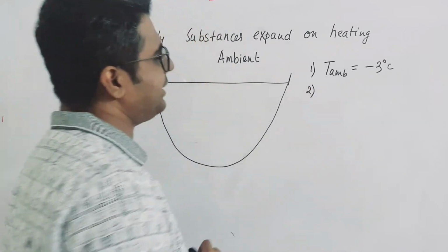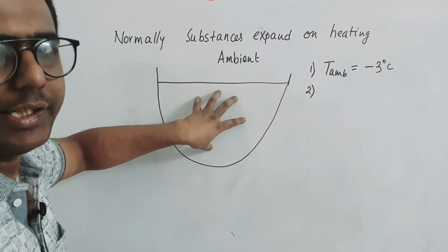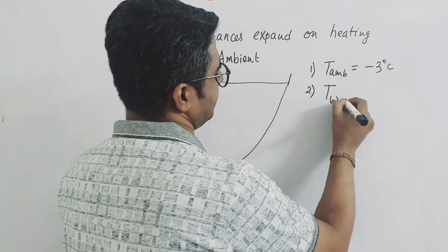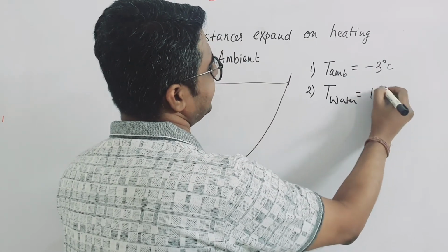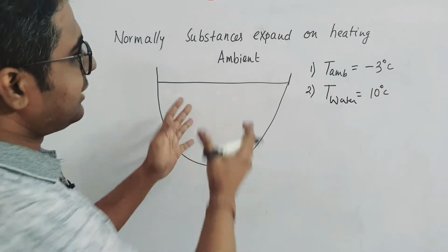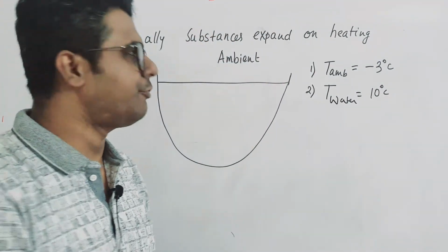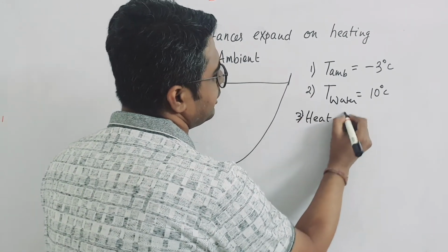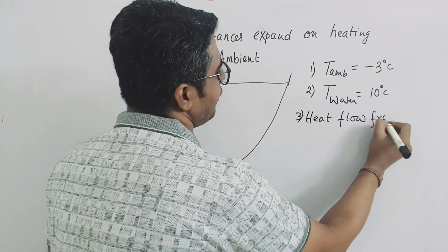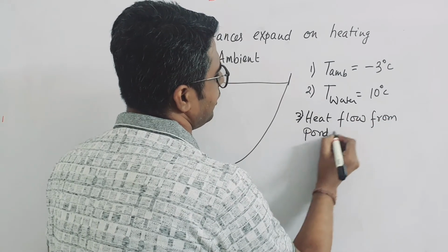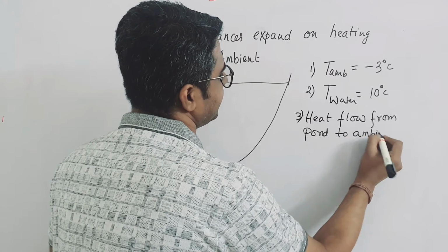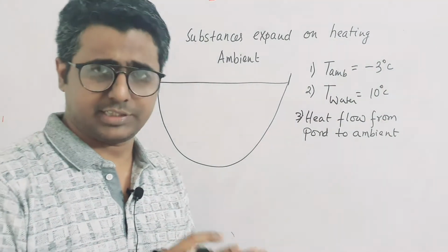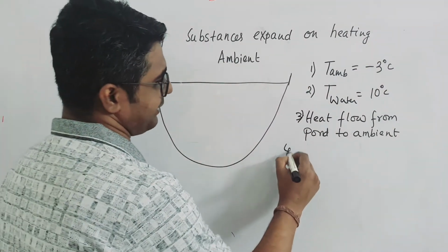So number 2, what will happen? This water inside it, this is still in water state, that is liquid state. So let's take this as T water, as say 10 degrees Celsius. So if this part has higher temperature than ambient, then heat will flow from water to ambient, or pond to ambient. So heat flows from pond to ambient, right? First of all, this surface temperature will come down. Definitely the surface temperature will keep decreasing. So this surface temperature